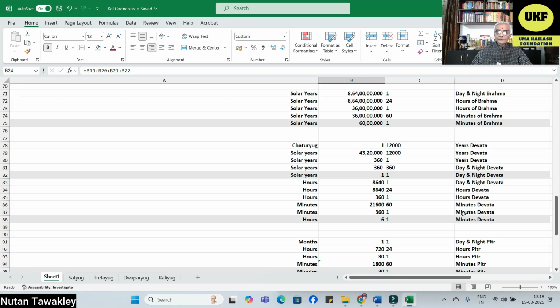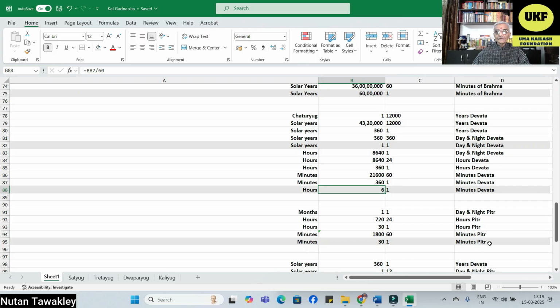According to the calculations, it comes out that 1 minute spent in Brahmlok, 60 lakh years would have passed on Earth. Similarly, if you spend 1 minute in Devlok, 6 hours would have passed on Earth. In the same manner, if you spend 1 minute in Pitralok, 30 minutes would have passed on Earth.